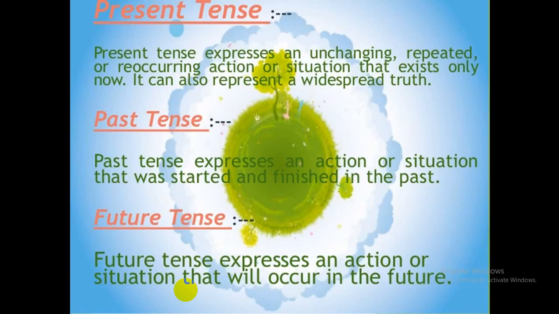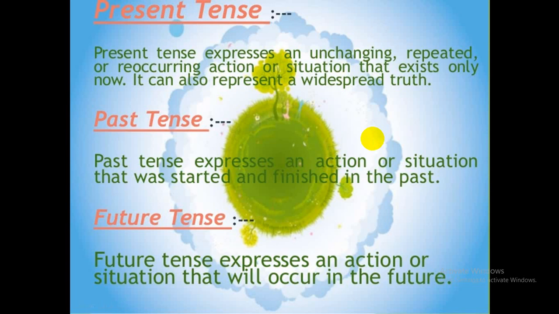Now see, what is present tense? Present tense expresses an unchanging, repeated or recurring action or situation that exists only now. It can also represent a widespread truth. So present tense actually expresses the unchanging, that is the work which goes on every day, like something habituated.